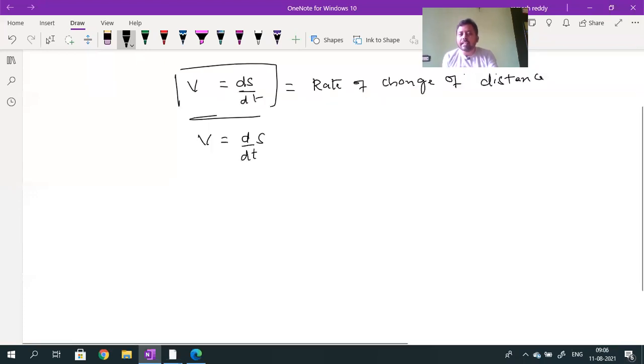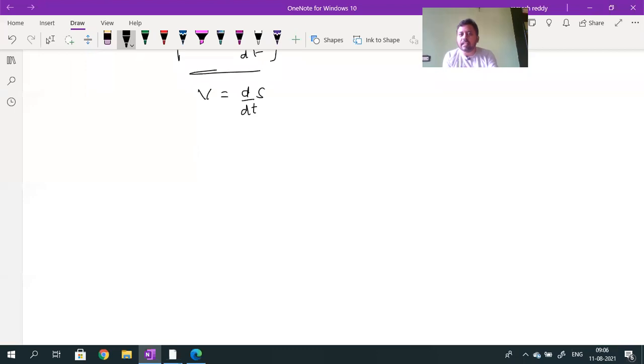I think for CBSE students, differentiation has already been discussed. What is the mathematical tool? We will discuss what differentiation is.